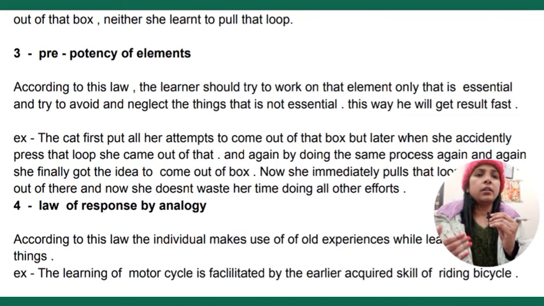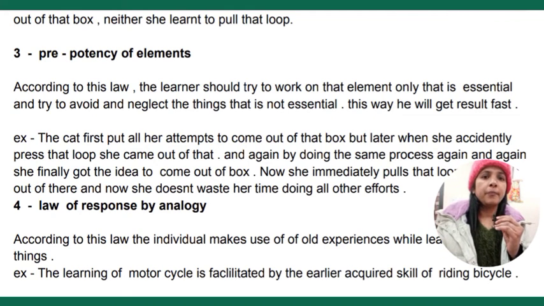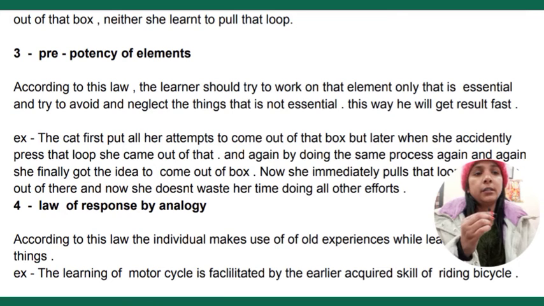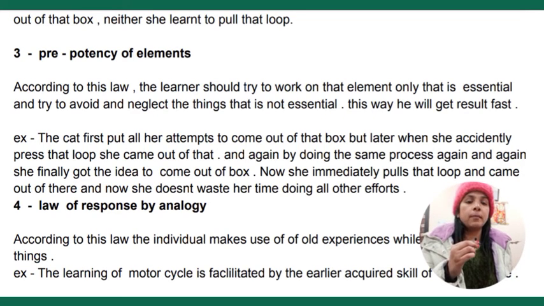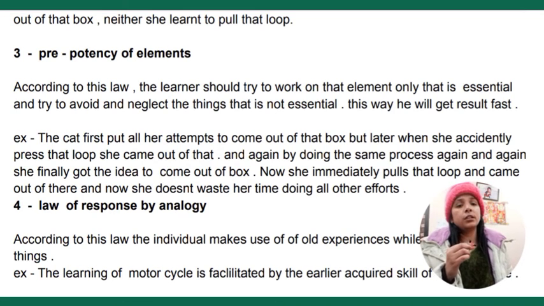Here you can see with the example of the cat, the cat first put all her attempts to come out of that box, but later when she accidentally pressed that loop, she came out, and by doing the same process again and again, she finally got the idea to come out of that box. Now she immediately pulls that loop and comes out, and she doesn't waste her time doing all those efforts.